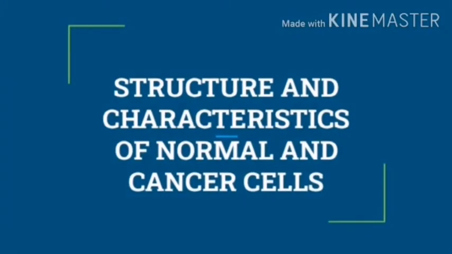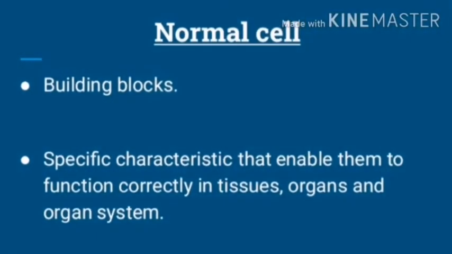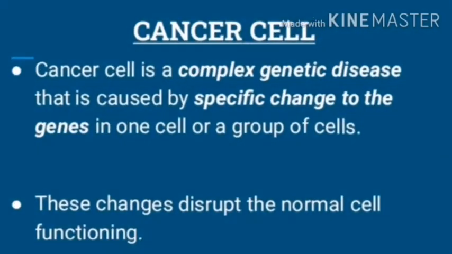We all know that a cell is a basic unit of every living thing. It can also be called building blocks. Well, what makes the difference between a normal cell and a cancer cell? Let's see. A normal cell can function properly by specific characteristics, whereas cancer is a complex genetic disease that is caused by specific changes in the genes of one cell or a group of cells.